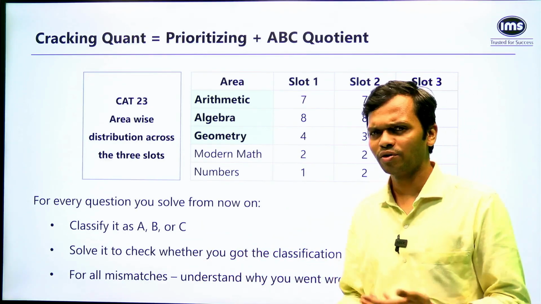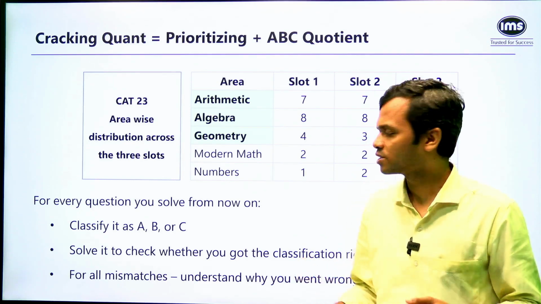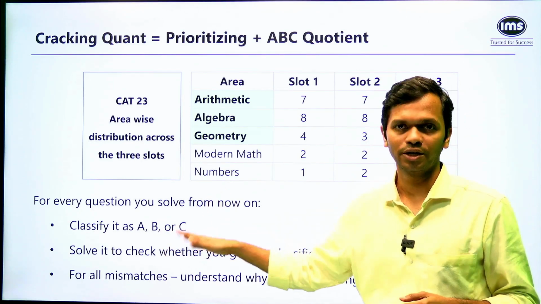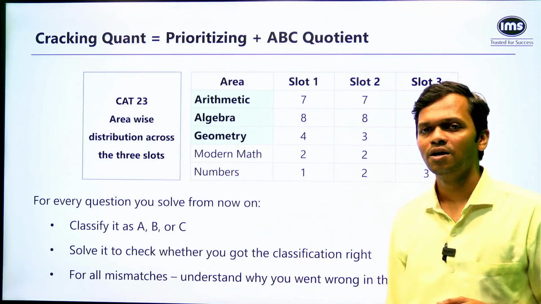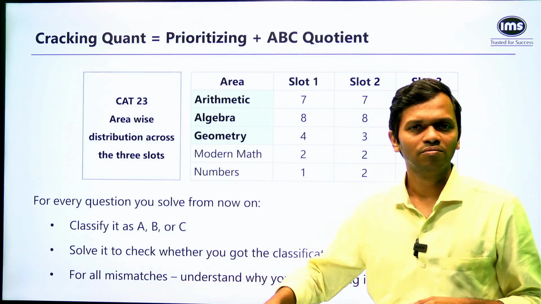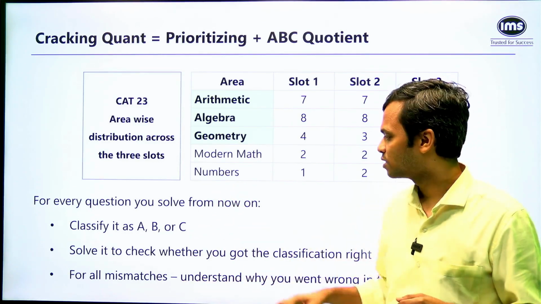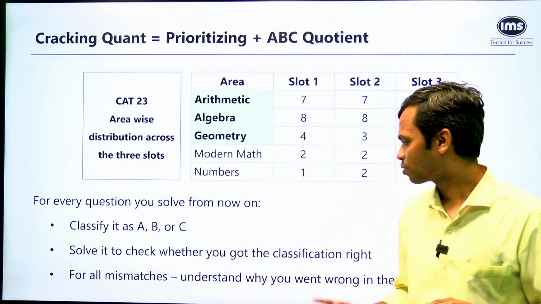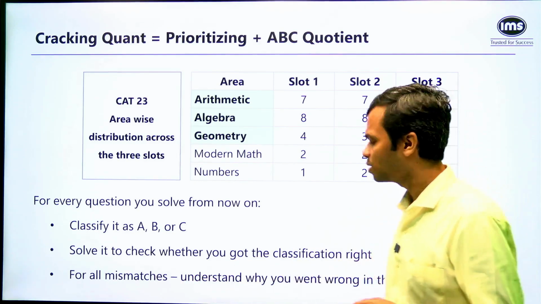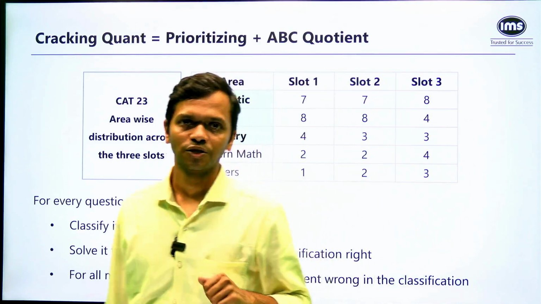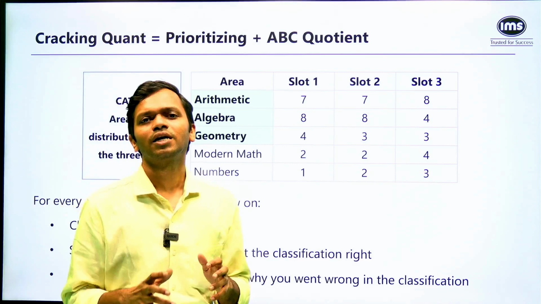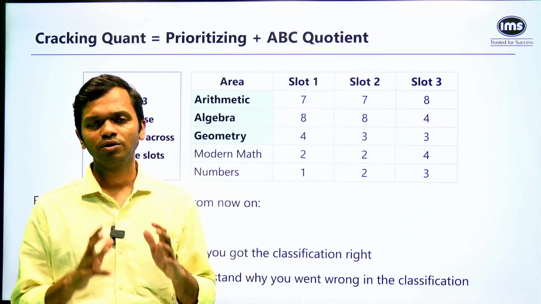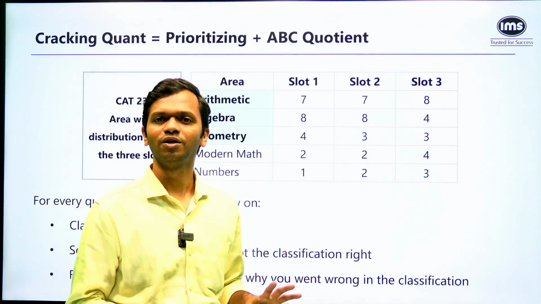So if you're able to solve it very quickly, 2 to 3 minutes, you got the right answer, definitely you were on point, right? You got the classification correct. But you thought that it is A, you ended up spending, let's say, 6, 7 minutes, then your categorization was wrong. So for all mismatches, understand why you went wrong in the classification. See, if I get better at classification, what will happen is on the D day, I will not touch the difficult ones.